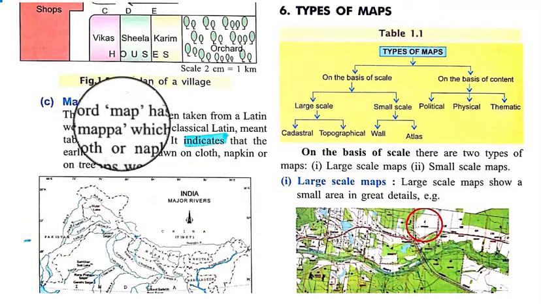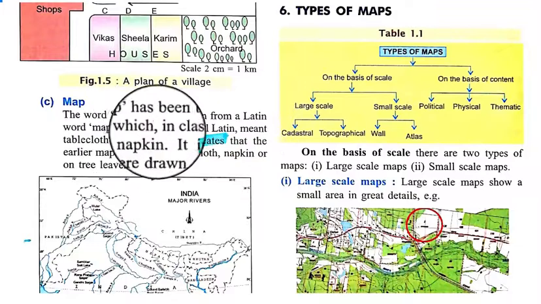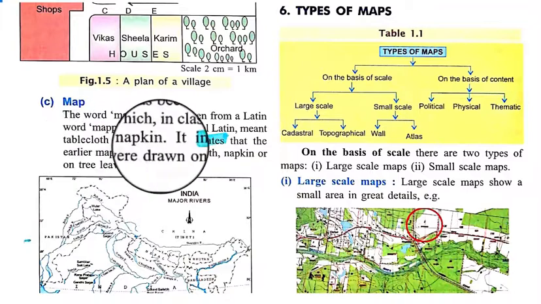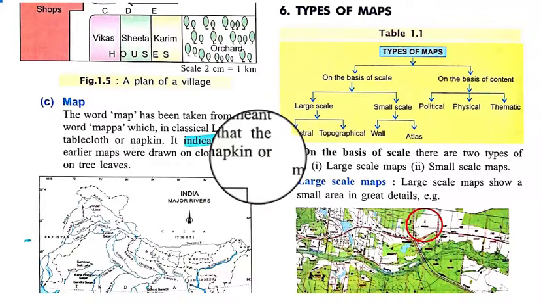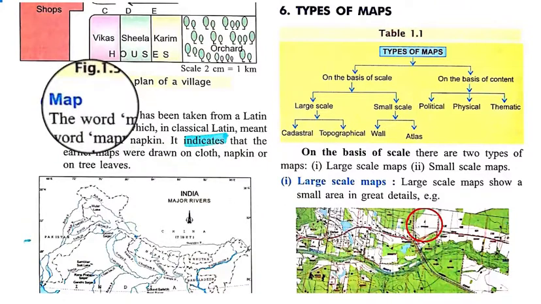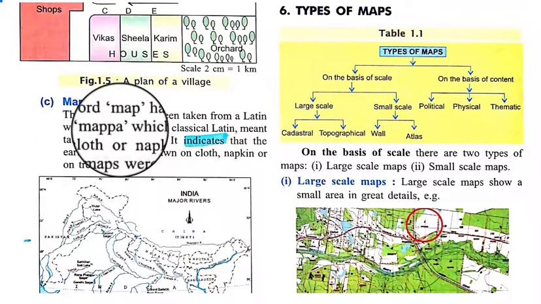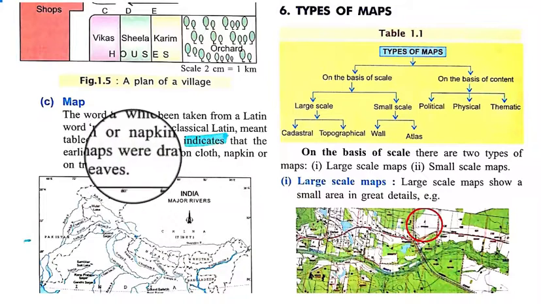Next is map. The word map has been taken from a Latin word mappa, which in classical Latin meant tablecloth or napkin. It indicates that the earlier maps were drawn on cloth, napkin or tree leaves. So the term map is derived from mappa, meaning tablecloth, because at first these kinds of maps were drawn on a tablecloth or on tree leaves. That's how the name map came.